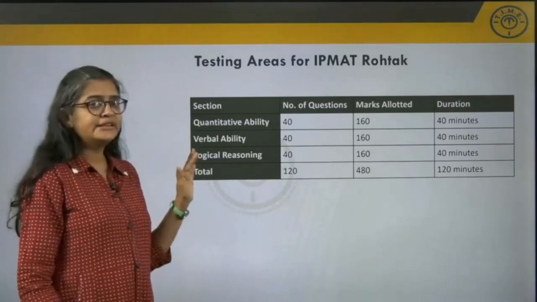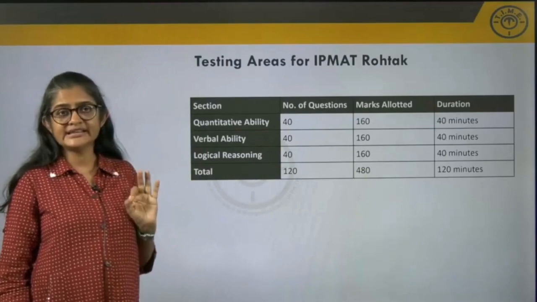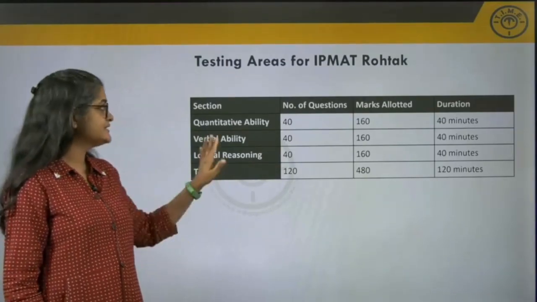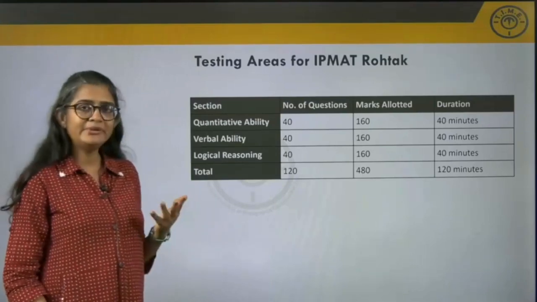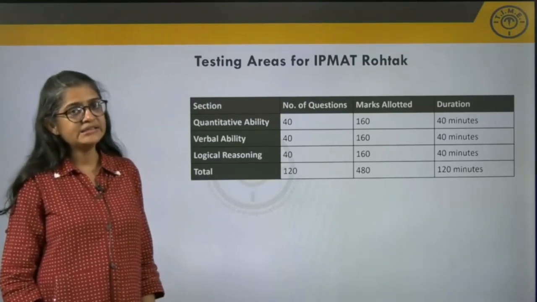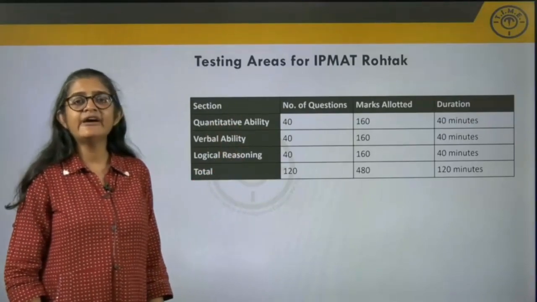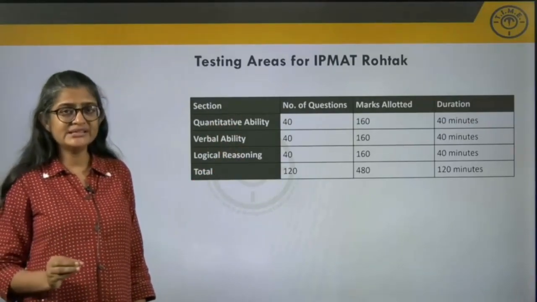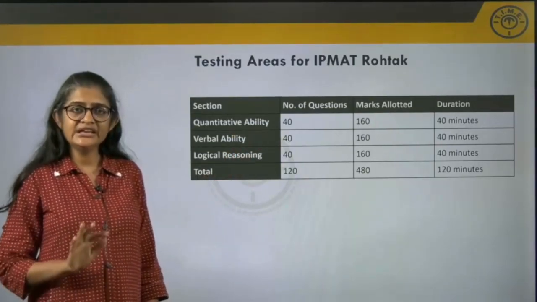Now, what are the testing areas here? There are 3 testing areas, that is quantitative ability, mathematics, verbal ability, English, and logical reasoning. Now, all the sections have an equal number of questions and equal weightage. So, there are 40 questions in each section.